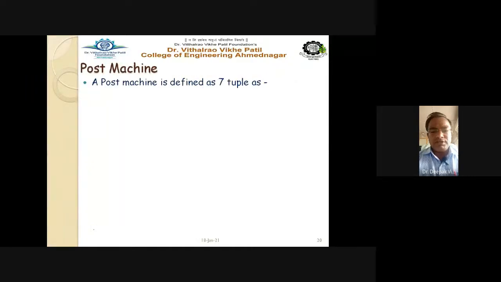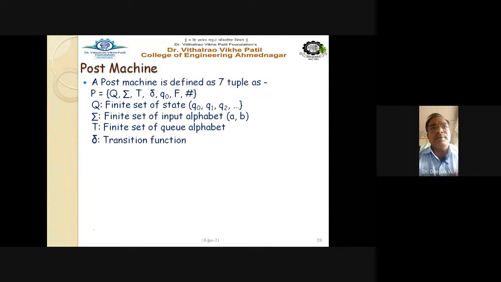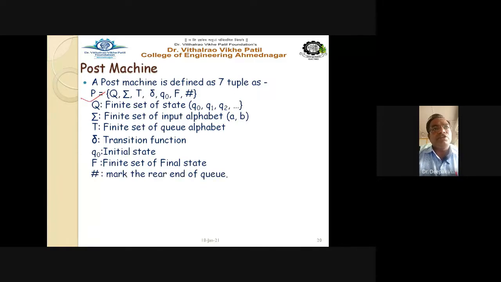So a Post machine is defined. See here the formal definition of the Post machine, just like your pushdown automata, defined by the 7-tuple Q, sigma, tau, delta, q0, capital F and hash, where capital Q is the finite set of states, sigma is the finite set of input alphabet, tau is the finite set of Q alphabet. This is now the Q alphabet and not the stack. Delta is the transition function, q0 is the initial state, capital F is the finite set of final states, and hash is the mark of the rear end of the queue. Remember, this hash indicates the rear end of the queue, where you are adding the elements into the queue, and they are deleted from the front end of the queue.